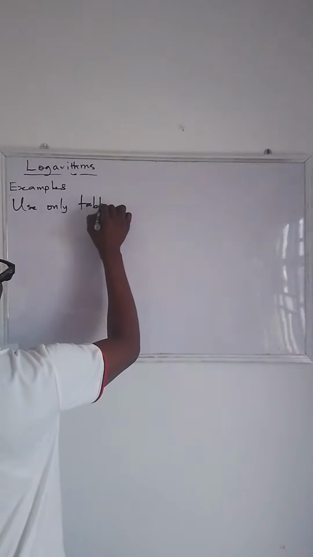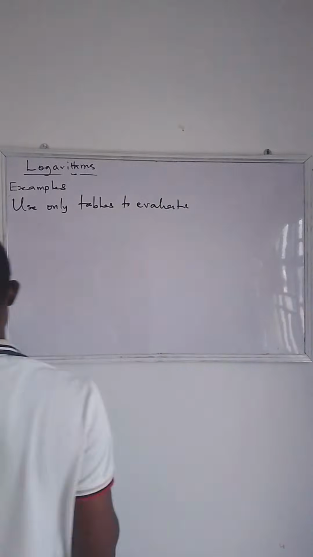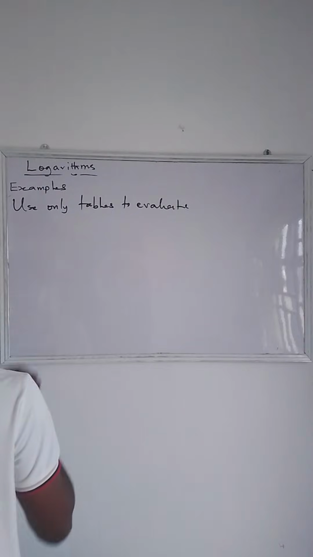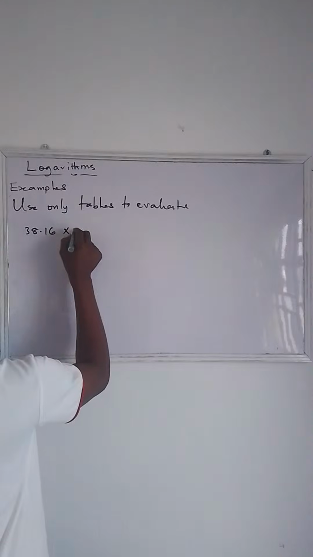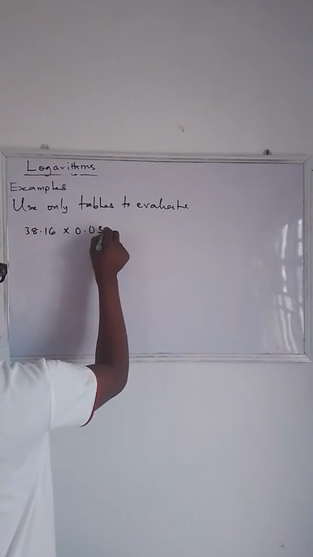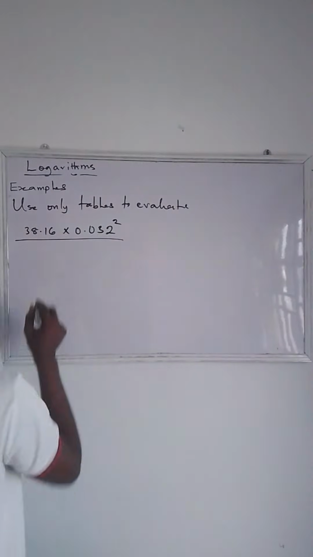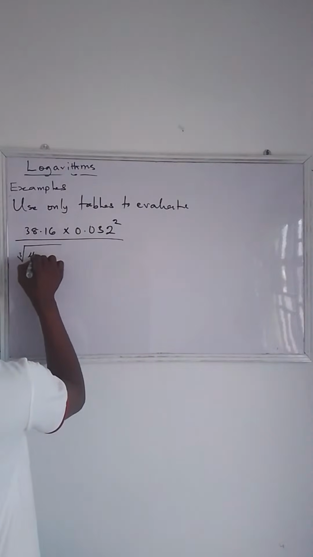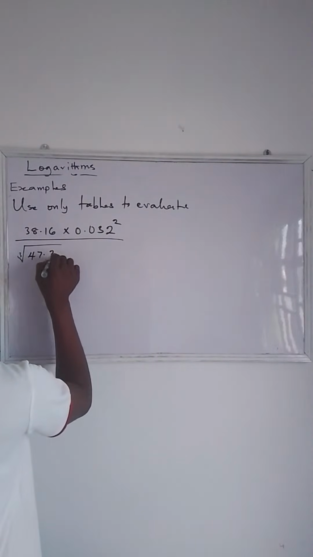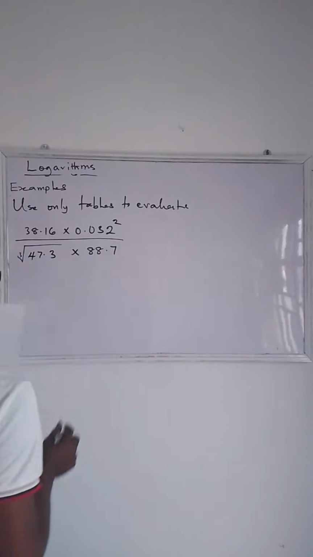Use only tables to evaluate 38.16 times 0.032 raised to the power of 2, all over the cube root of 47.3 times 88.7.